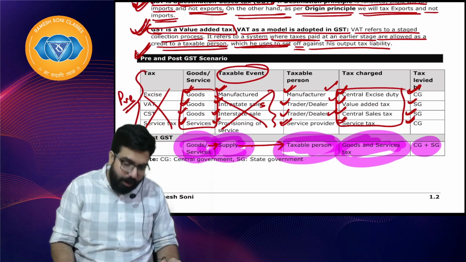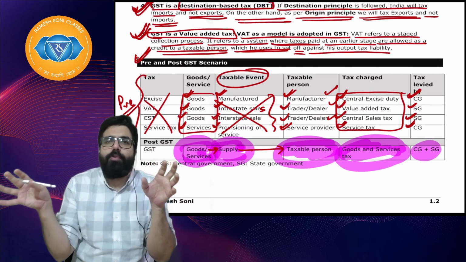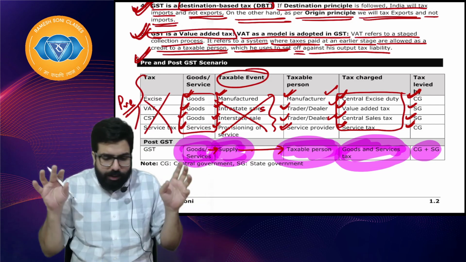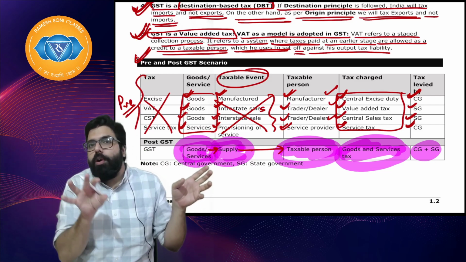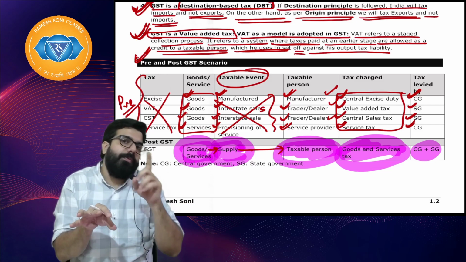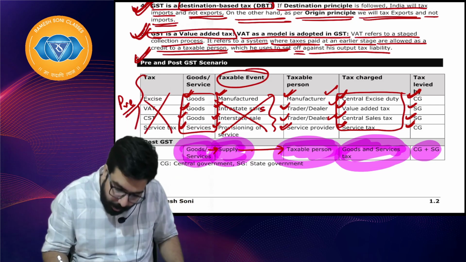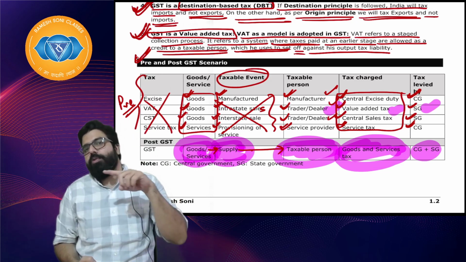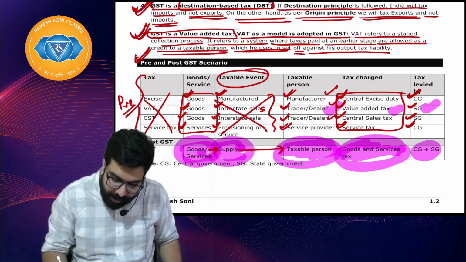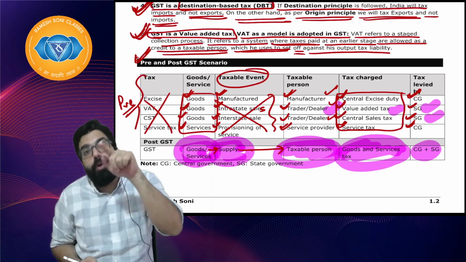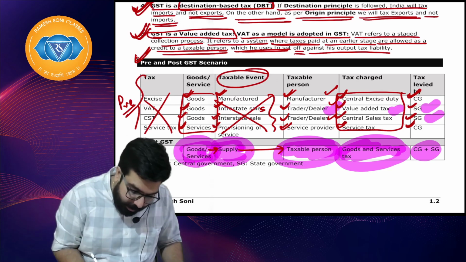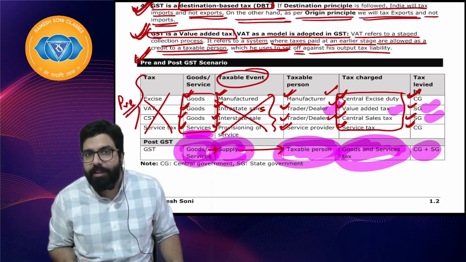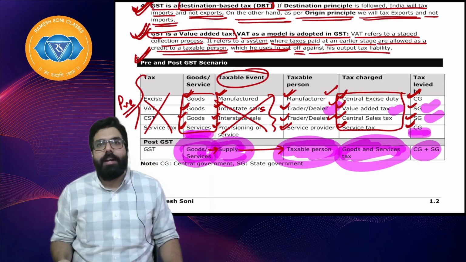Pre and post GST scenario: wherever goods were being manufactured by a manufacturer, excise duty was charged by the central government. Goods being sold within the state, sales tax or VAT was charged by whom? By the trader or dealer. VAT was charged by the state government. Whenever goods were sold interstate, CST was charged and this went to the origin state government. Whenever services were provided by a service provider, service tax was charged and this used to go to the central government.